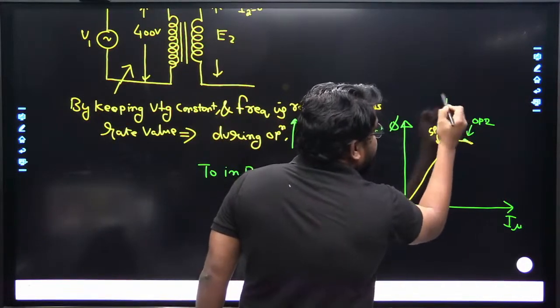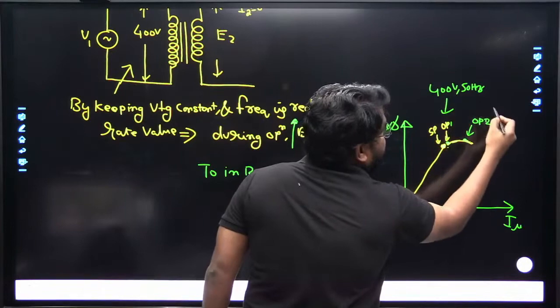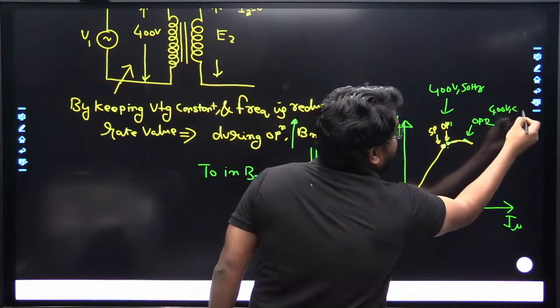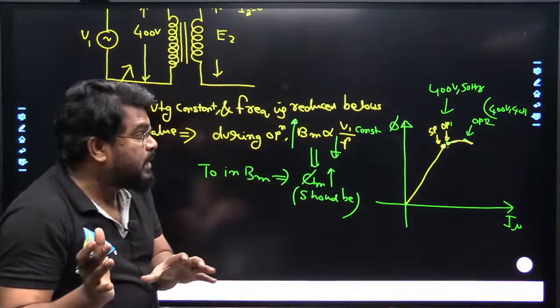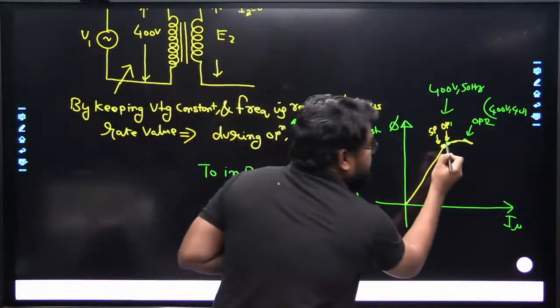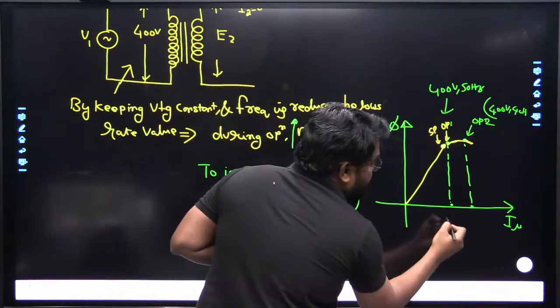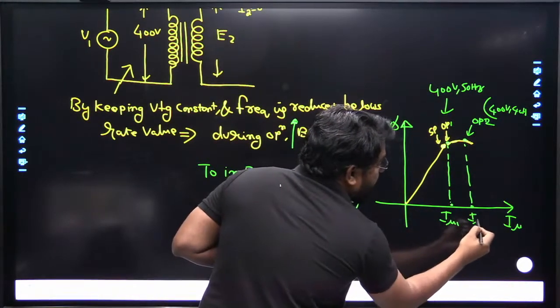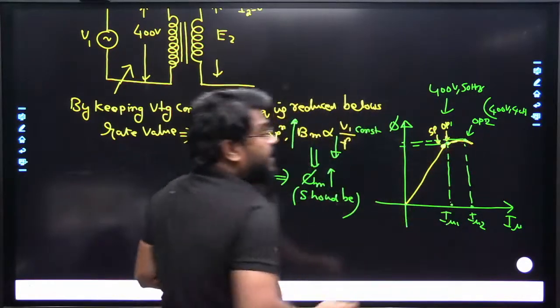Here it is 400 volts and 50 hertz, and there it is 400 volts and 40 hertz. This demands a high magnetizing current.